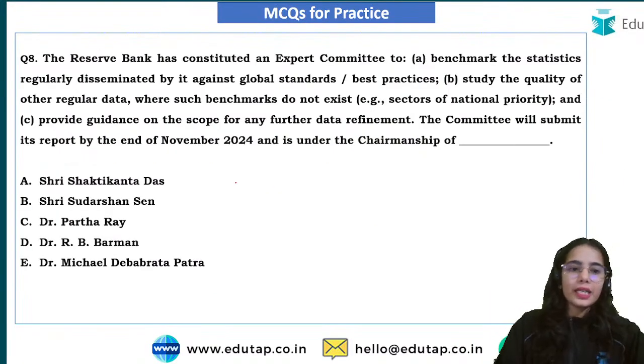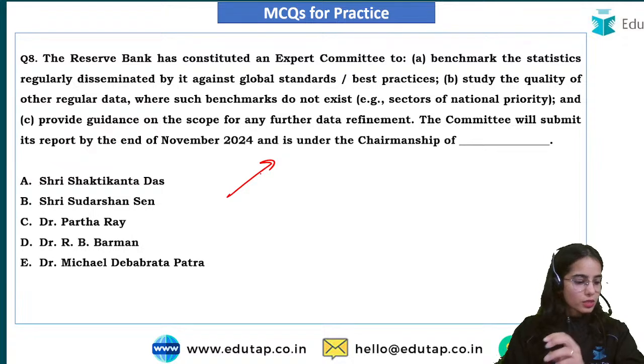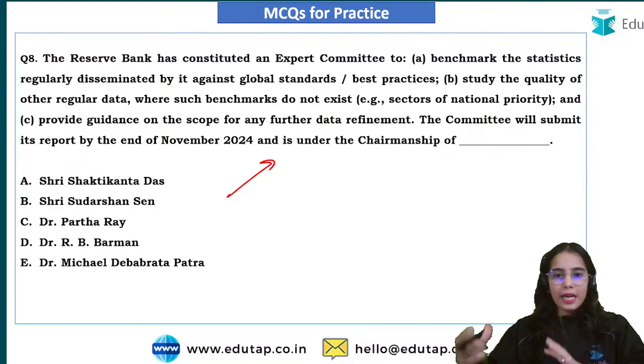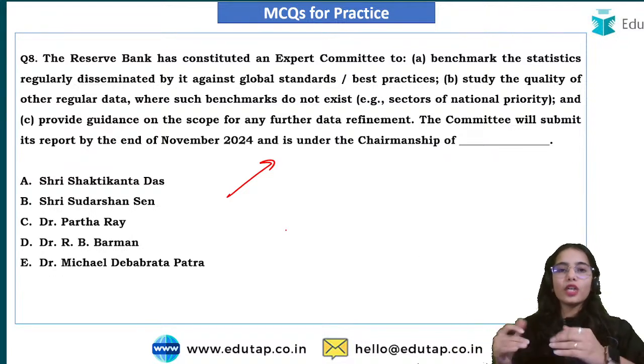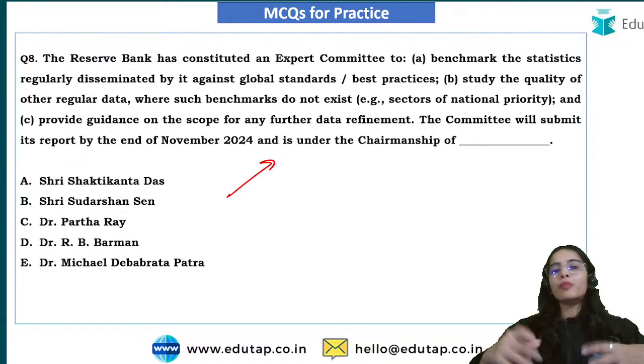Okay. Now coming to the next question, try to answer this question. The Reserve Bank has constituted an expert committee to benchmark the statistics regularly disseminated by it against global standards. We want our data to be at global standards, with continuous improvement in data quality.